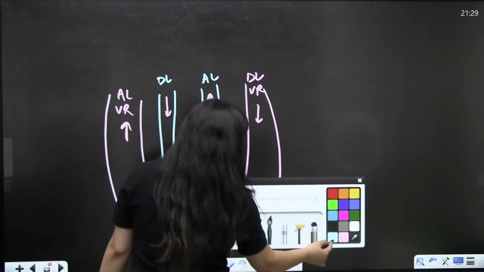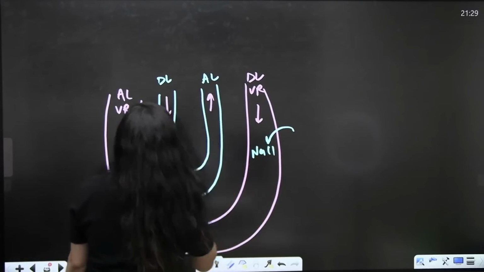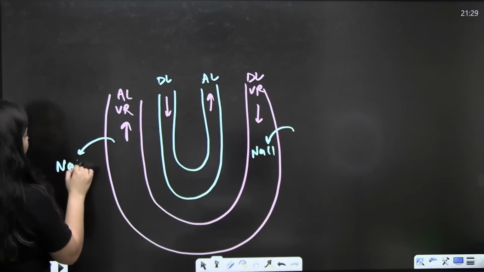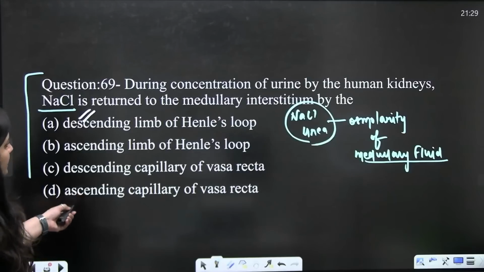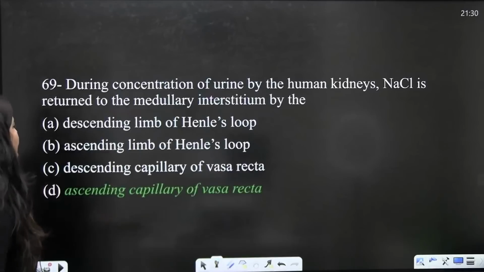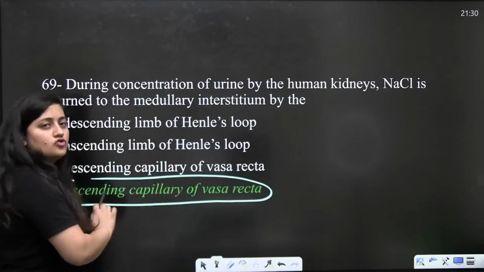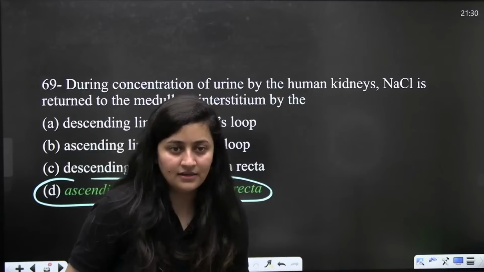This side will pick up NaCl from the surrounding and give it back here. So the correct answer should be the ascending capillary of the vasa recta. Do check that human physiology marathon if you want to see it in detail.